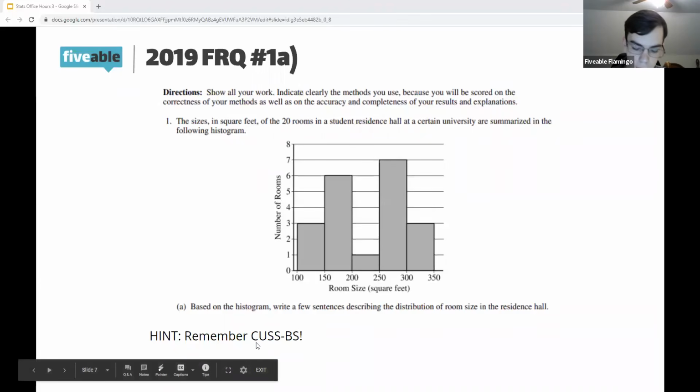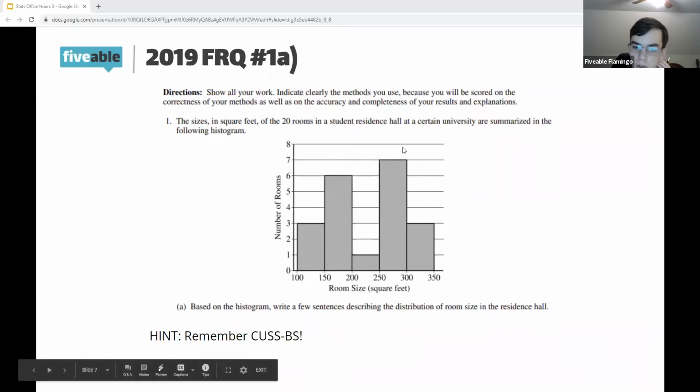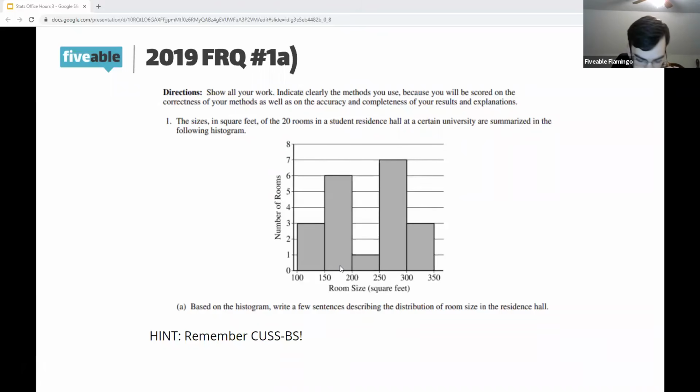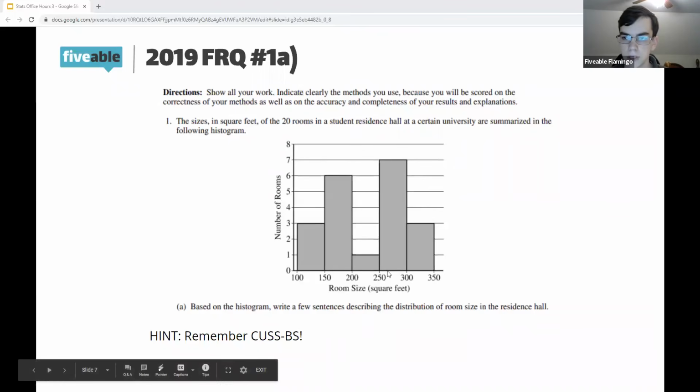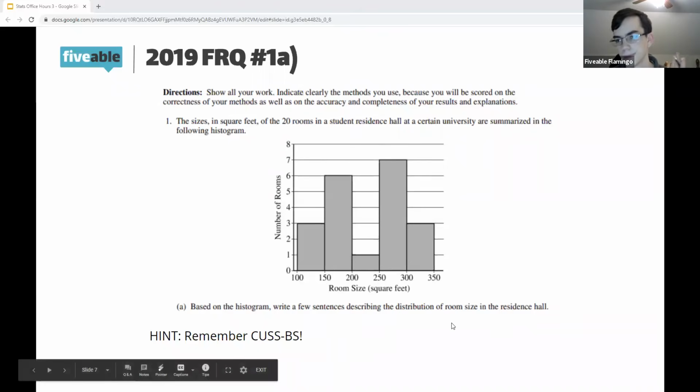So for C, center, you can see that the center of the distribution is somewhere probably between 200 and 300 square feet. Unusual characteristics, well, you can see most of these fall into these 5 bars. There's not really any low bars out here, so you'd say there are no outliers. And then you talk about shape.